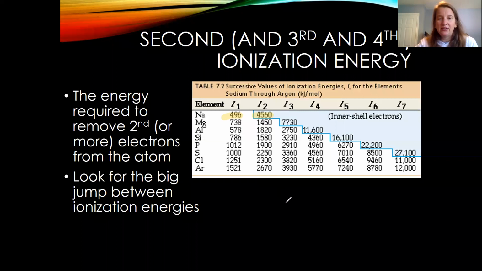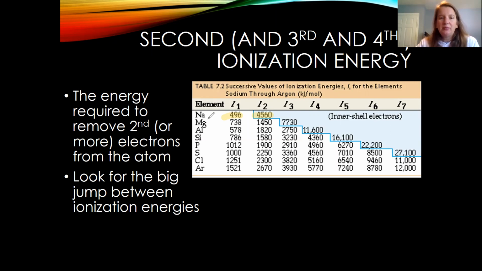So once I remove that first valence electron, the second electron removed is going to be a core electron from that stable 8 valence electron inner ring. And so it takes a lot more energy to remove one of those from that stable octet. So the big jump tells us when we've stopped taking away valence electrons and we're starting to remove core electrons.